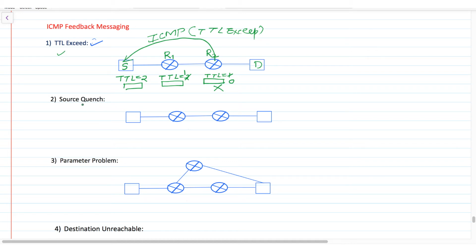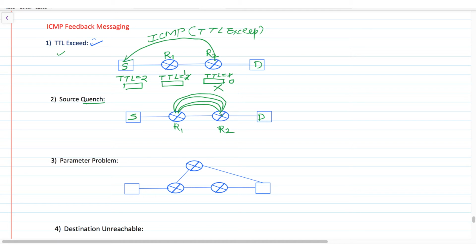Next is called source quench. Basically, quench means stop. So what does it mean? Suppose this is the source and this is the destination, and this source is sending some packets through R1, R2 and to this destination. In case this router R1 is sending so many packets to R2 and R2 is unable to accept this many packets, maybe due to some overload or maybe the buffer gets full.